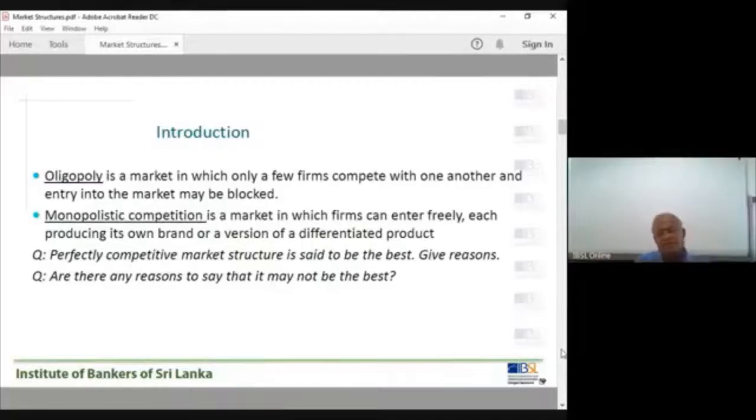Perfectly competitive market structure is said to be the best. Give reasons. We'll discuss this later. Is that the only reason, or may it not be the best? We'll discuss this again after we discuss the basic characteristics.